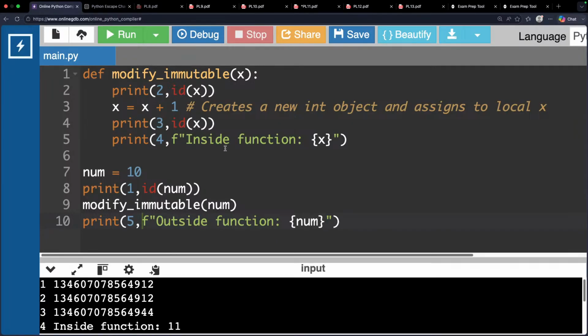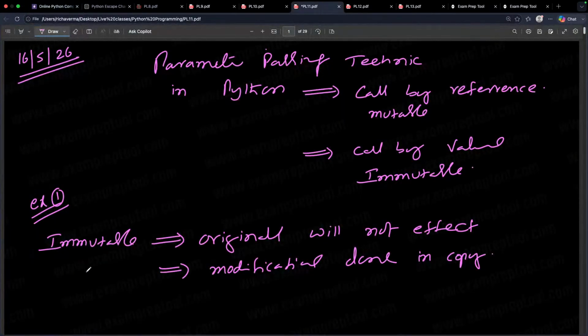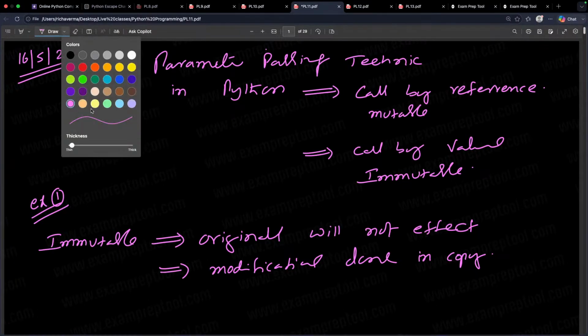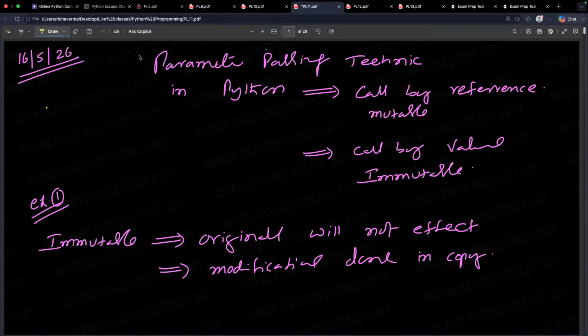So afterwards, if you print the new value, the updated value will be printed. When you come back, the old value only will be printed. So the meaning of this is about immutable objects. Parameter passing techniques only in Python. That is only we are discussing. This is the topic.